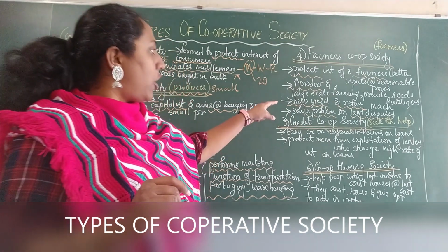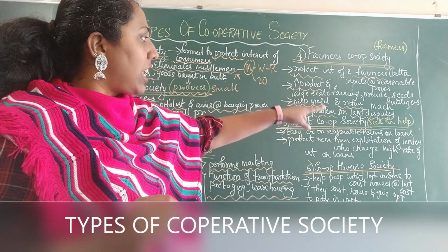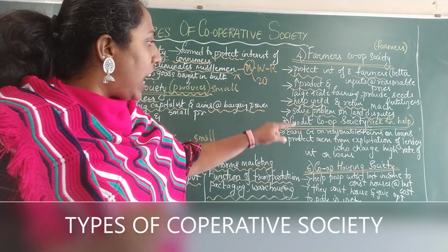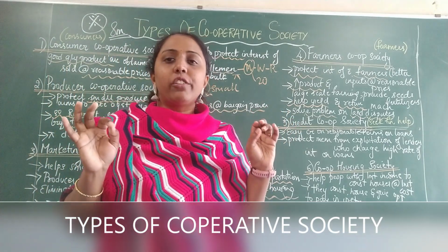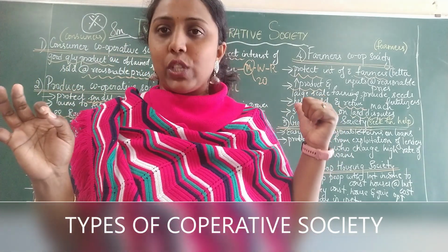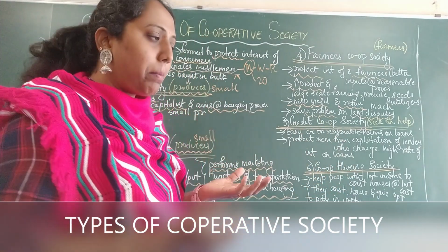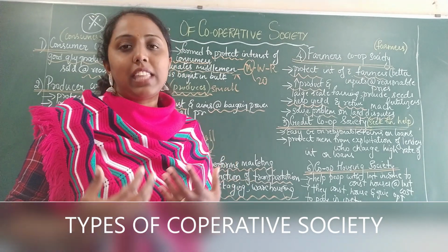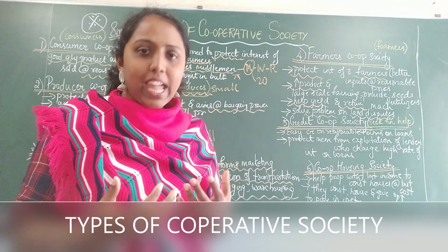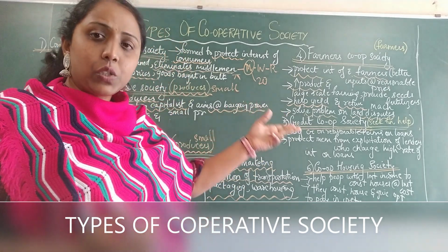See, easy credit on reasonable terms of loans. It protects the members from exploitation by lenders who charge a high rate of interest on the loans. Whatever small amount of profit this particular cooperative society is making, this profit will again be distributed to the members in the cooperative society, depending on the capital that they have invested. So the last one is the cooperative housing society.